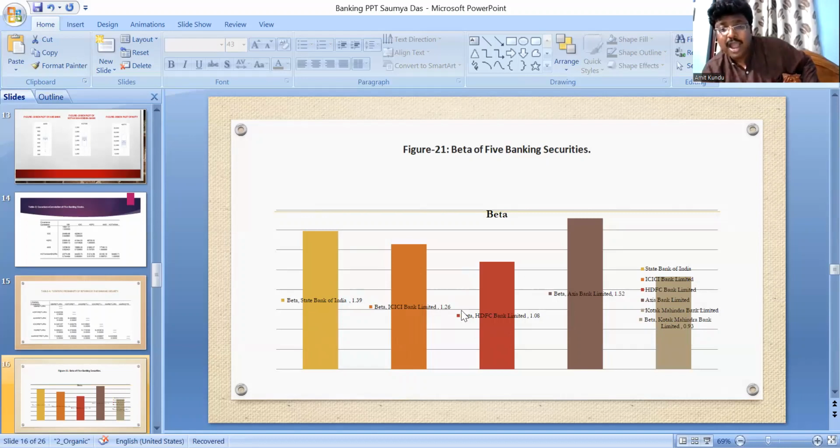All the other stocks have a beta value greater than 1, as you can see here, so these are aggressive, more volatile stocks. Investors should not prefer these 4 stocks: State Bank of India, ICICI, HDFC Bank, and Axis Bank. The investor can prefer Kotak Mahindra on the basis of beta.